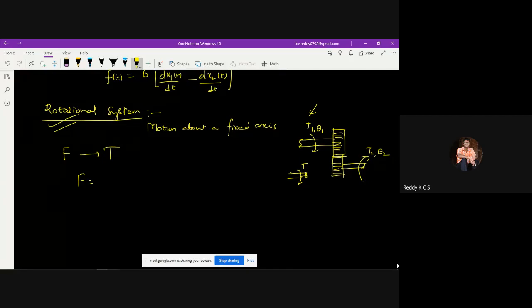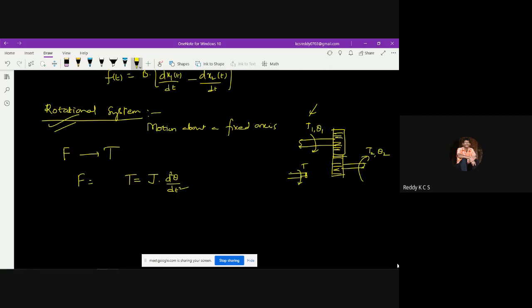So here, when it talks about the kinetic energy stored in the rotational system, it is called inertia. So the torque equation in the case of a rotational system you can write as J into d square theta by dt square.